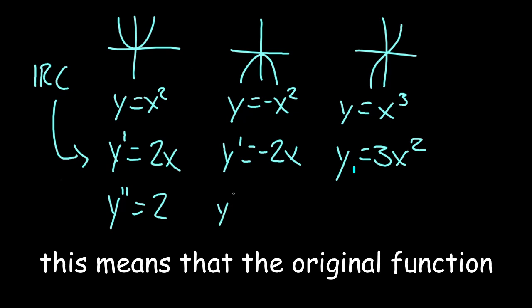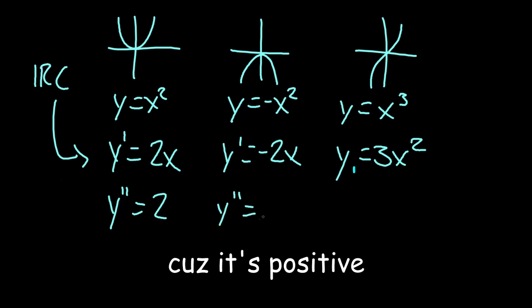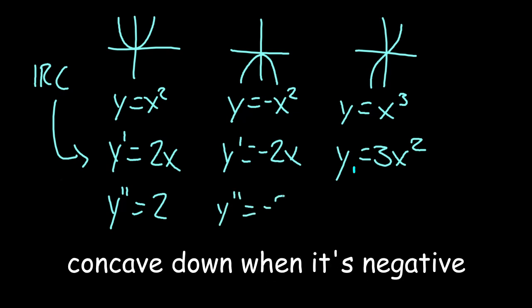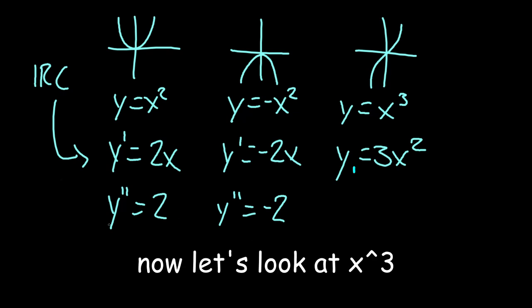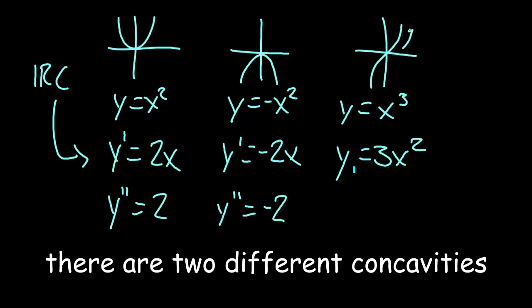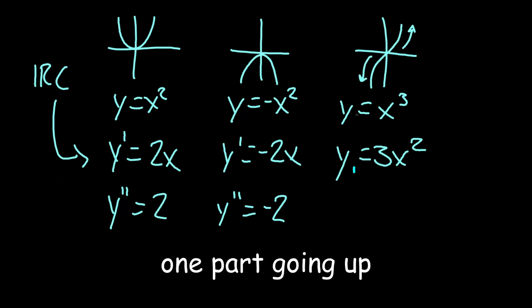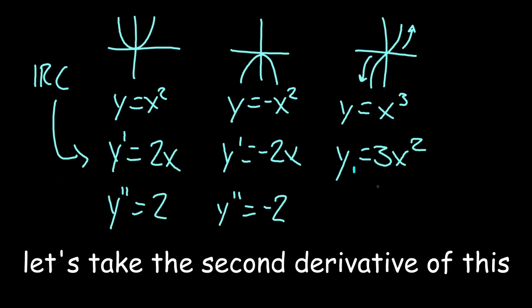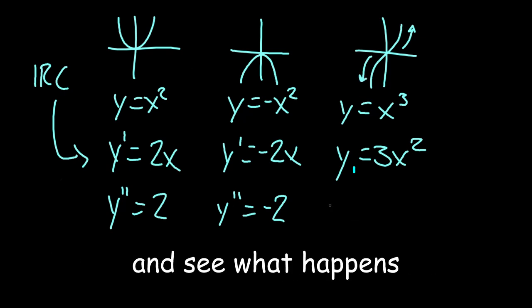This means that the original function is constantly concave up because it's positive, and it would be constantly concave down if it was negative. Now let's look at x cubed. Just by looking at this function, we can see that there are two different concavities, one part going up and the other going down. Let's take the second derivative of this and see what happens.